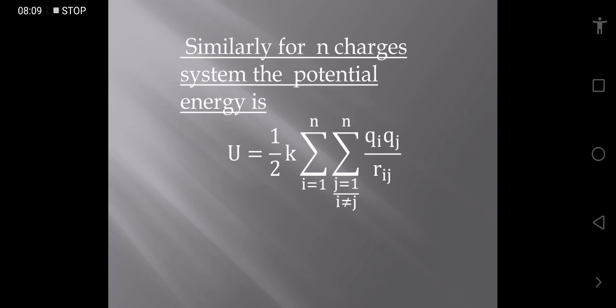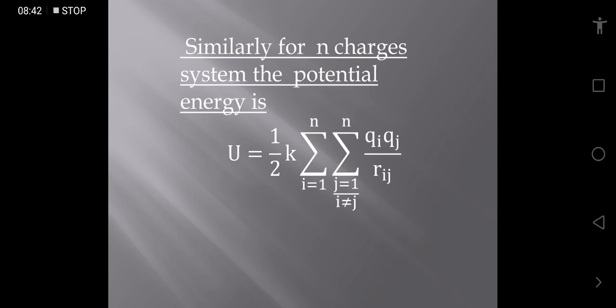the term is not repeating, but in this expression the term is repeating, like KQ1 Q2 upon R12, KQ2 Q1 upon R21, whose value is the same, but the term is repeating when we put the values here. So these types of terms are repeating again and again, two times. So we effectively take the result 1 by 2.